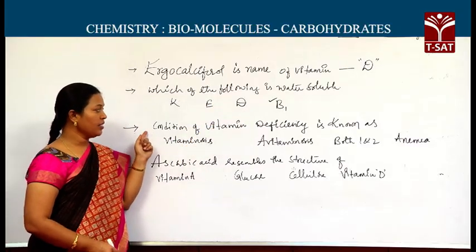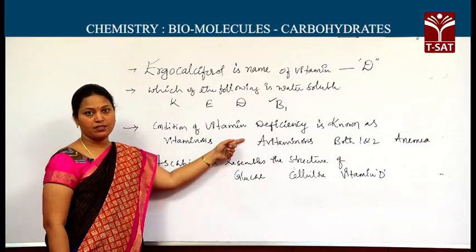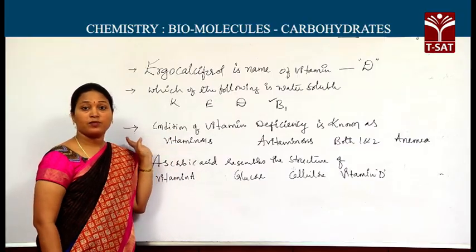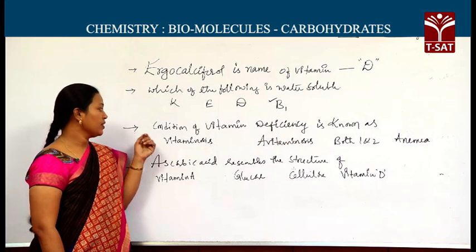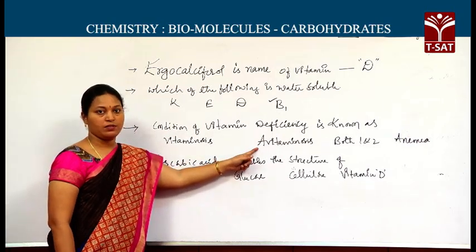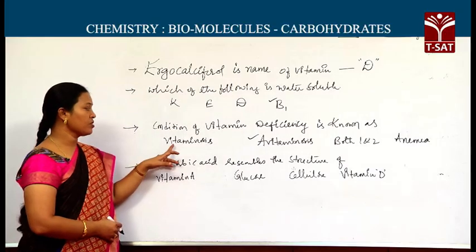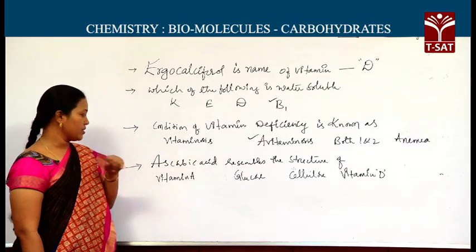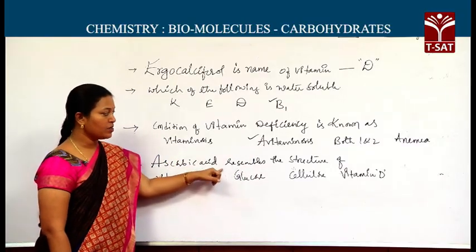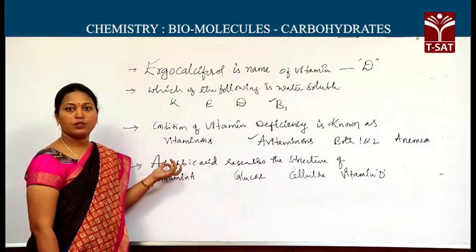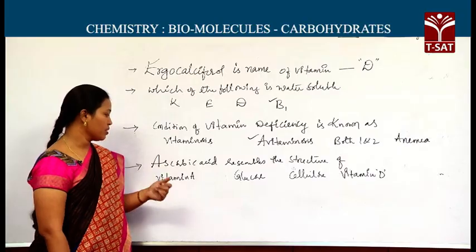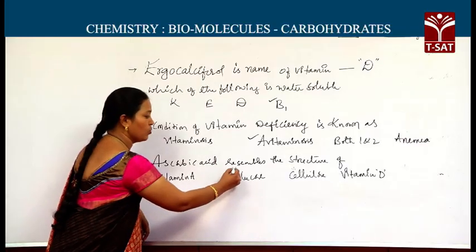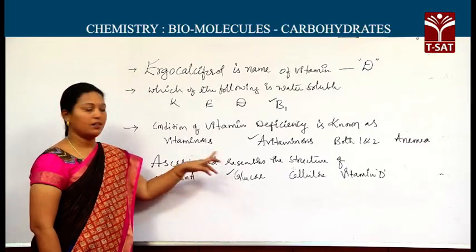Next the question: the condition of vitamin deficiency is known as, as I said, particular vitamin deficiency, particular diseases; if the person suffers from multiple vitamin deficiency disorders, then that is said to be avitaminosis. To make you confused, vitaminosis is also there, but avitaminosis means deficiency of vitamins. Next the question: ascorbic acid resembles the structure of, ascorbic acid is nothing but vitamin C. The options are vitamin A, glucose, cellulose, vitamin D. The answer is glucose; ascorbic acid structure resembles the glucose structure.